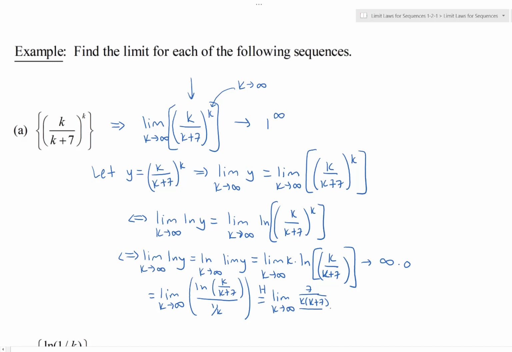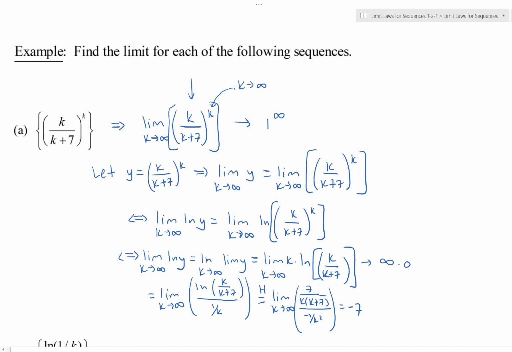And then on the bottom, the derivative of 1 over k, that's negative 1 over k squared. Does this help? Yep, sure does. Because now that limit we can say is the same as -7.